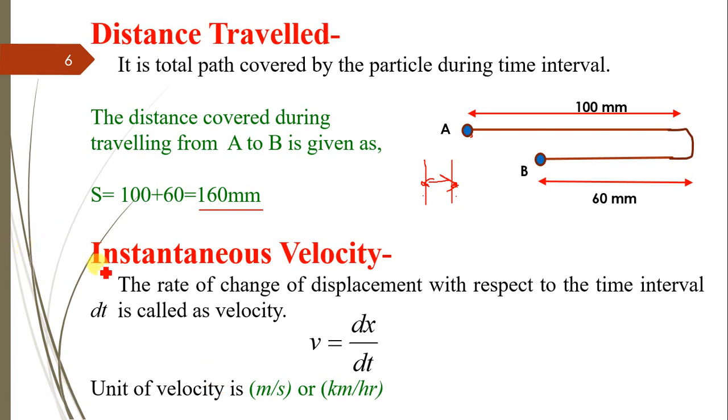Then the next term is instantaneous velocity. The rate of change of displacement with respect to the time interval dt is called velocity. All of you know velocity equals distance upon time. The distance travelled in a particular time interval defines the velocity. That is nothing but the rate of change of displacement with respect to time interval. The unit of velocity is meter per second, or kilometer per hour.